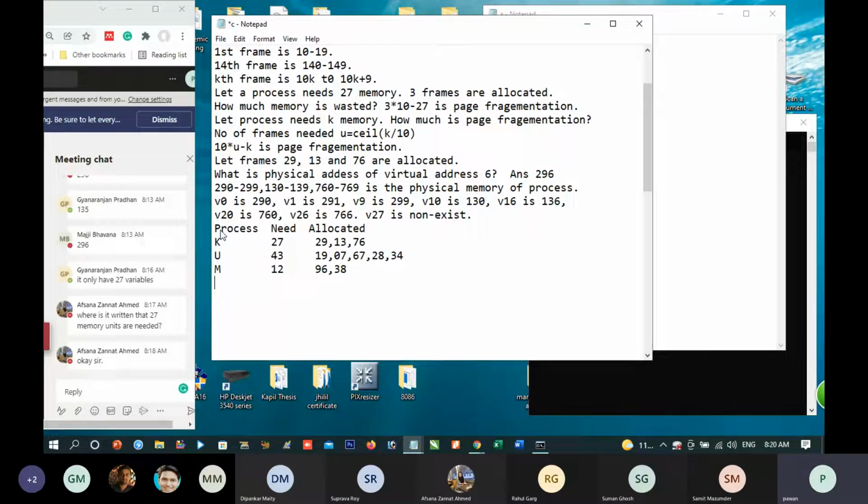Now a question asked is this: what is the physical address for virtual address 23 in U?